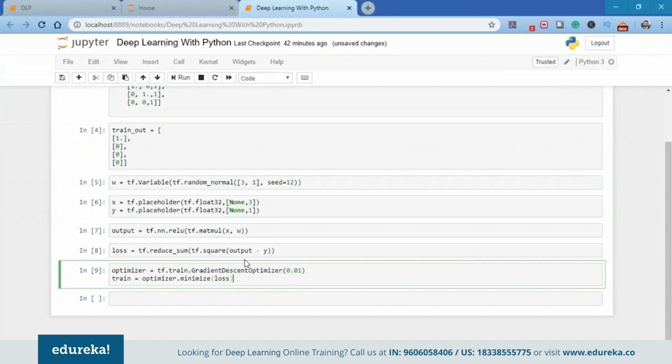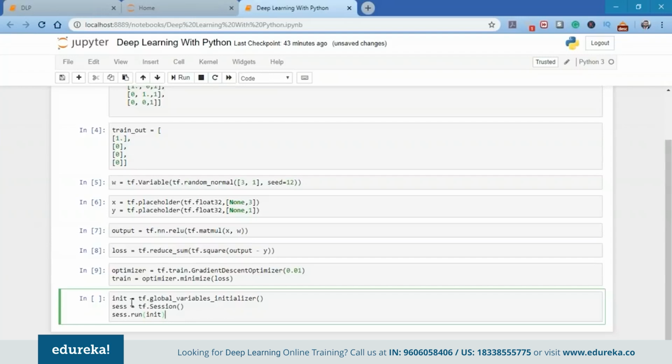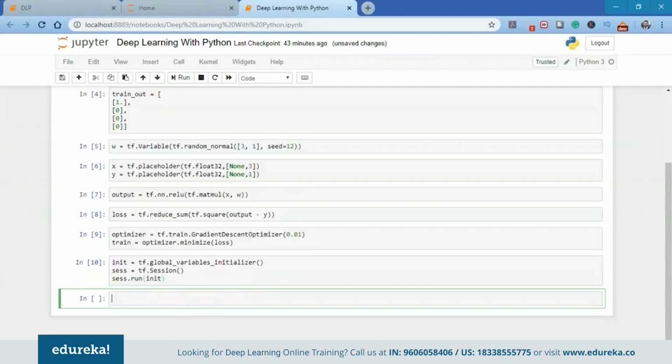Now, the next step is to initialize the variables. Another important thing to note here is that the variables are not initialized when I use the tf.Variable method. So for that, I need to explicitly initialize all the variables in a TensorFlow program using the following code. As you can see here, I have init, and I'm going to use tf.global_variables_initializer. That will initialize all the variables that I have placed under tf.Variable. So let me run it.